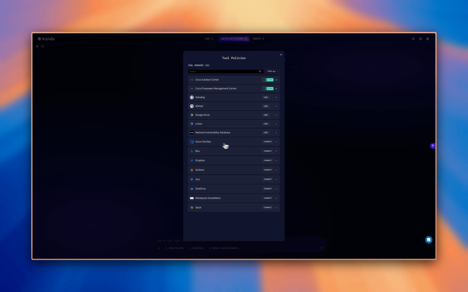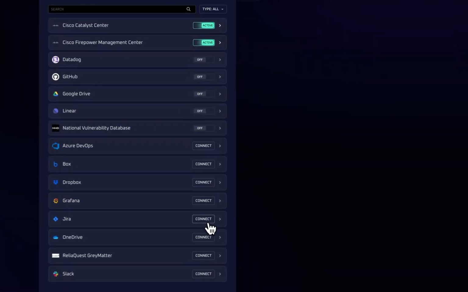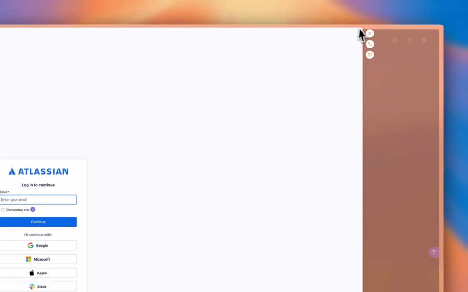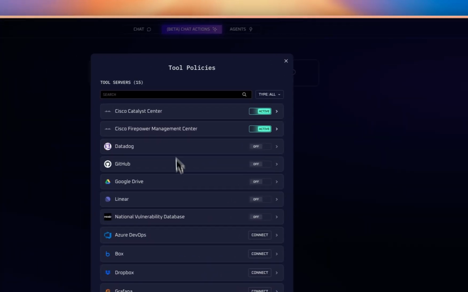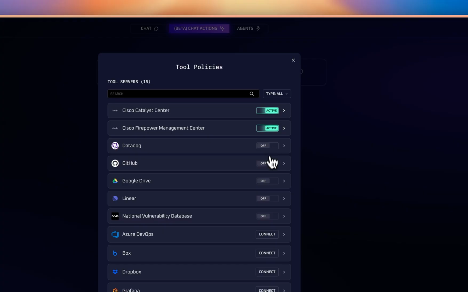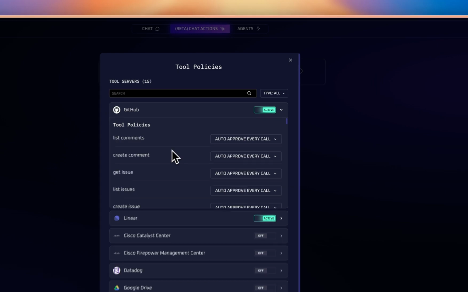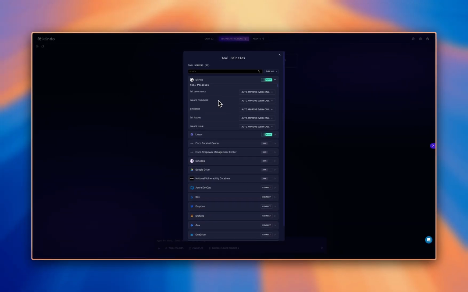So I could go and connect any of these different systems. If I wanted to pop this up, it's going to go through an authorization flow. I'm not going to do that right now, but I've already done that with these other systems. I can toggle these on and off. And I can even give more specific criteria and controls to specific tools.